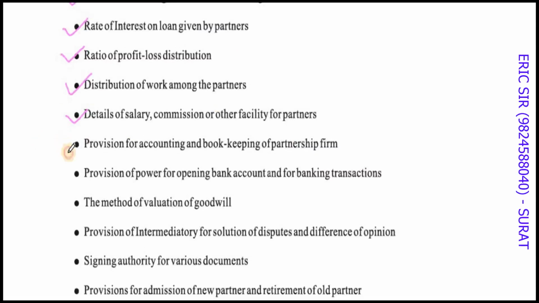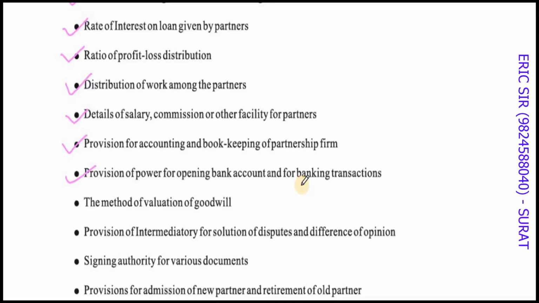Then provision for accounting and bookkeeping of the partnership firm. How the accounting will be kept, how books will be kept, who will do the auditing, all this has to be mentioned in the partnership deed. Provision of power for opening a bank account and for banking transactions. Which partner's signature is required to open the bank account? For banking transactions, how many partners' signatures are needed?